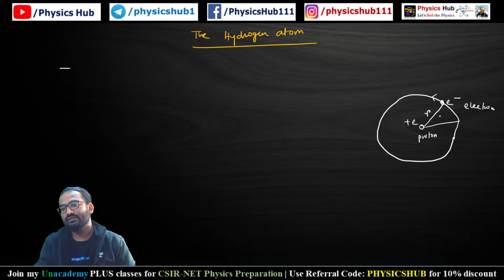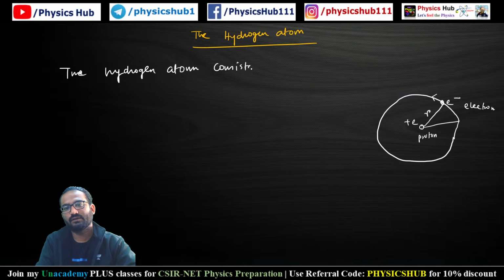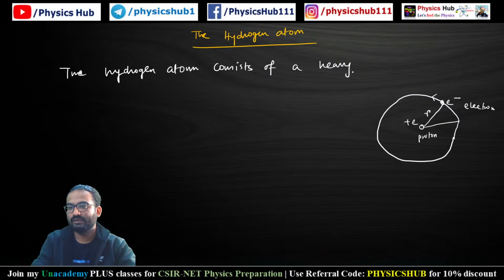As compared to the mass of an electron, the mass of a proton is considered to be heavy, infinite in mass. So the hydrogen atom consists of a heavy and motionless proton, because the mass of the proton is much greater than the electron.